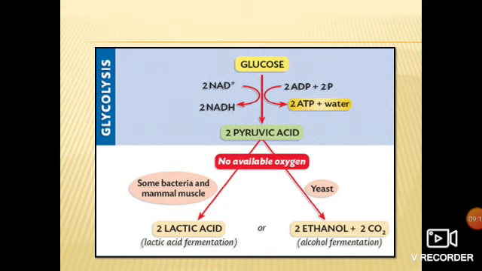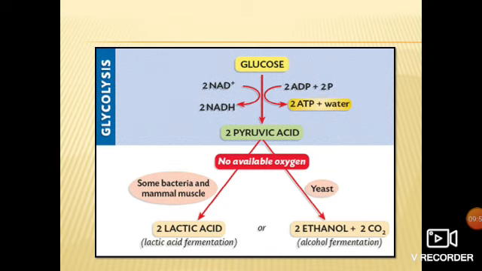Glucose, which we get through nutrients and carbohydrates, undergoes the glycolysis process in the cytoplasm and produces 2 molecules of pyruvic acid. If oxygen is available, this pyruvic acid gets converted into acetyl CoA, then acetyl CoA enters the Krebs cycle, and then it continues with the electron transport chain.